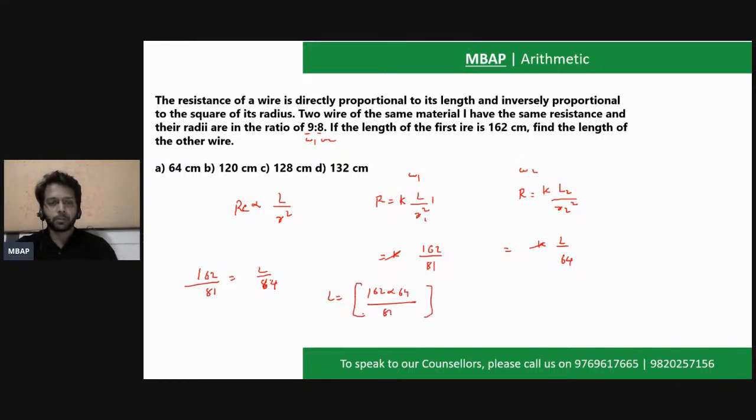This is a simple calculation which you need to do. And believe me, questions like this will also appear in your CAT paper. This is again a CAT 2018 question. A very simple question. If you solve this, you will get the final answer as 128 centimeter. The answer for the third question that you have just solved is option number C, which is 128 centimeter.